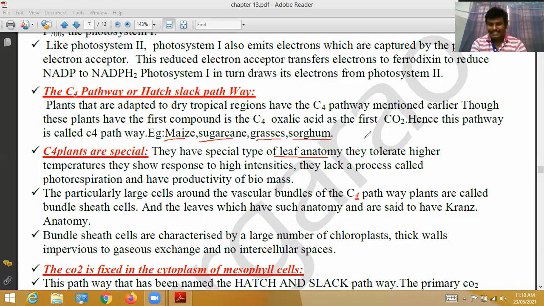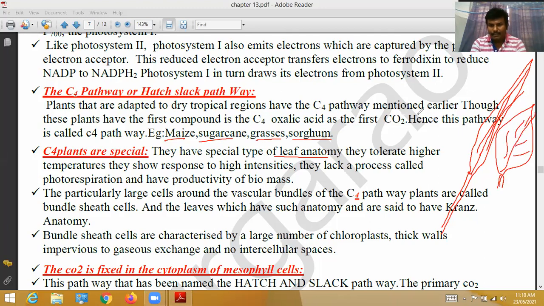They have a special leaf anatomy. Normally, in other plants, the leaf structure is like this, but in C4 plants the leaf has a special type of anatomy.